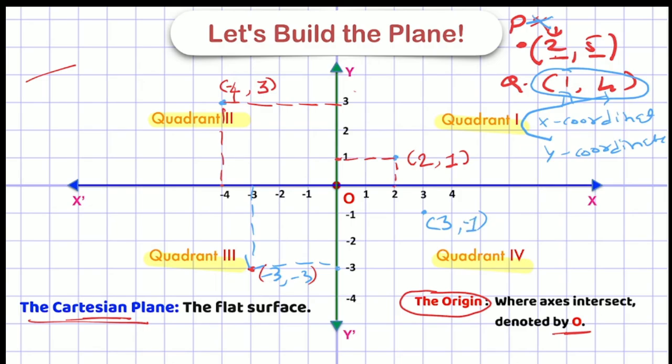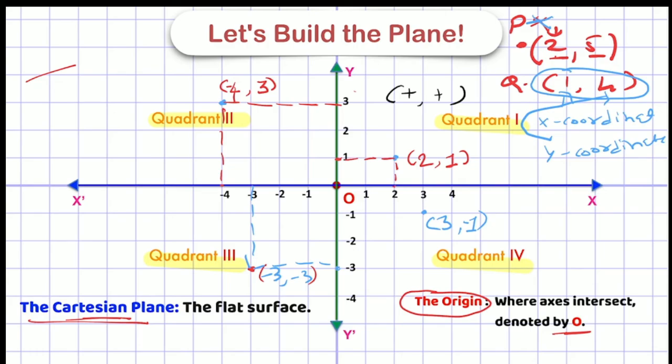Very easy, right? So you can see here, I have mentioned the coordinates of points in each quadrant. I have taken the example (2, 1) in quadrant 1, (-4, 3) in quadrant 2, (-3, -3) in quadrant 3, and (3, -1) in quadrant 4. If you analyze it, for the first quadrant, your coordinates will be both positive.